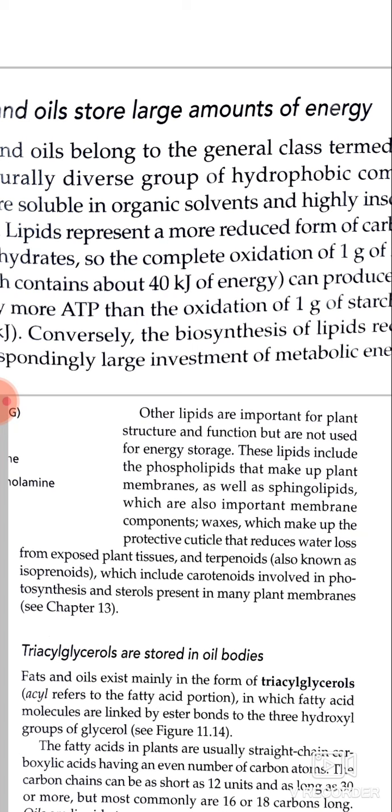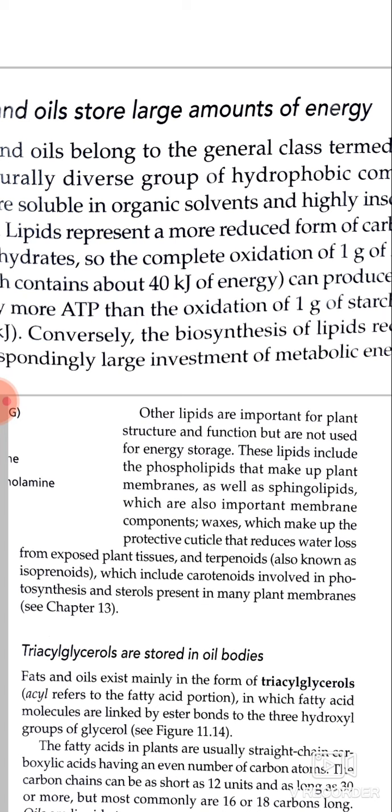Triglycerols are stored in oil bodies. Fats and oils exist mainly in the form of triacylglycerol, where acyl refers to the fatty acid portion, in which fatty acid molecules are linked by ester bonds to the 3 hydroxyl groups of glycerol.